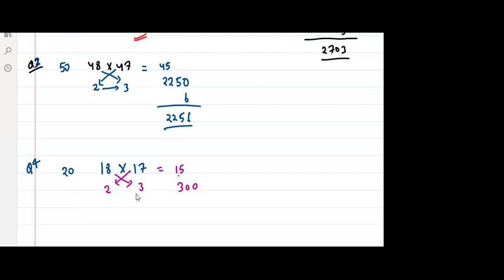Now, what is 2 into 3? 6. So see, what is the answer? 306. Yes or no? Tell me, now you're getting it, everyone? Take your time, right? We will solve many problems. Practice makes man perfect. So let's see question number 5.